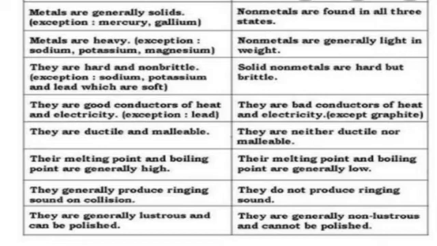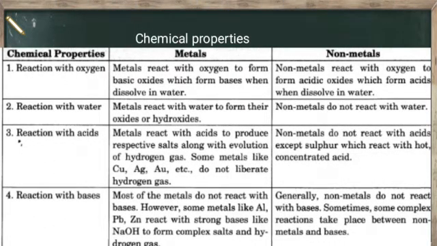So let's move to another topic, the chemical properties of metals and non-metals. It is an important topic. The first property is reaction with oxygen. Metals react with oxygen to form basic oxides, which form bases when dissolved in water and produce metal oxides.